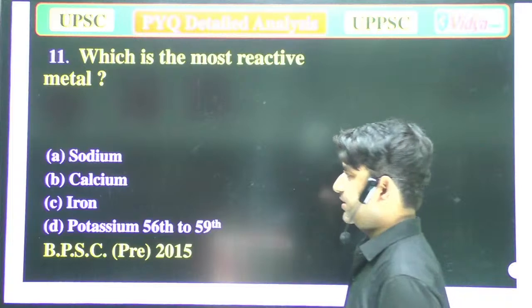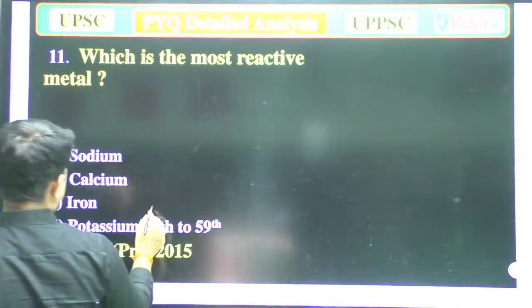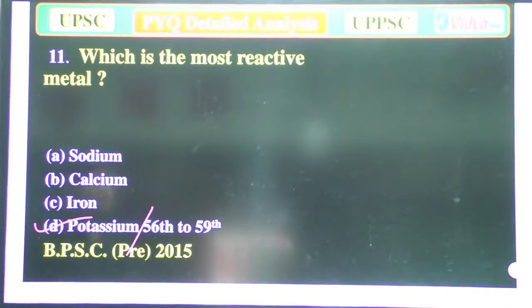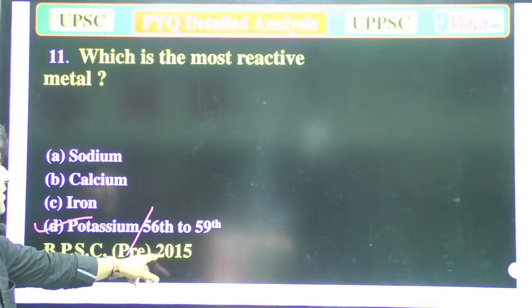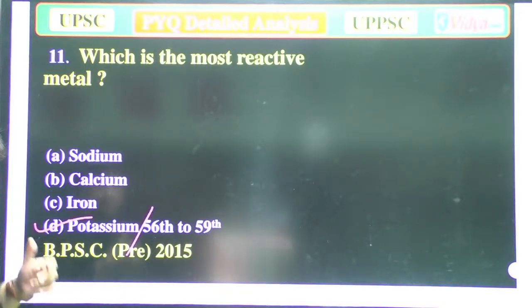So the correct answer is potassium, and it was asked twice, in the 56th BPSC and in the 59th BPSC. Why is potassium a very reactive element?